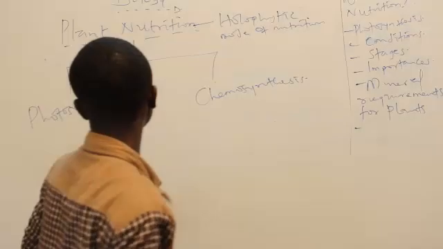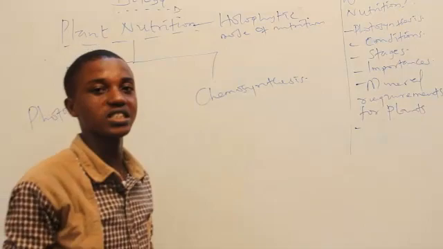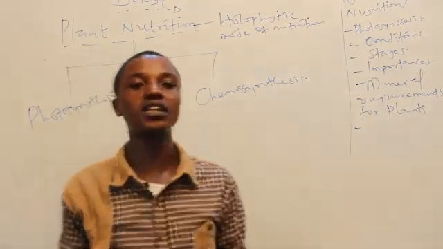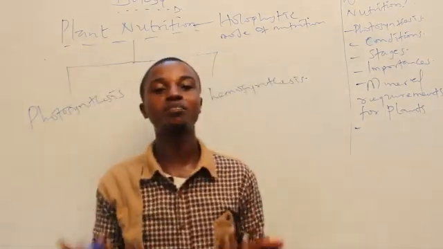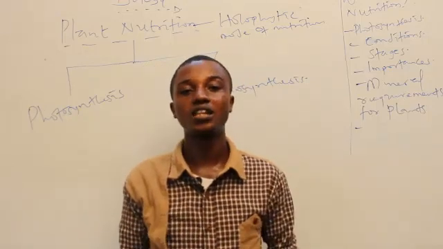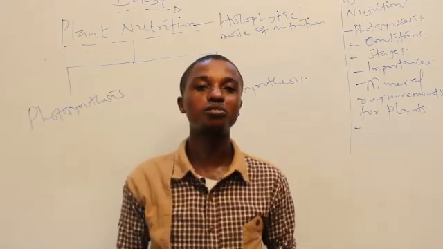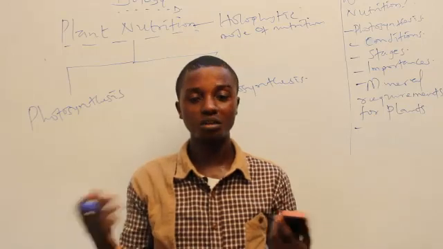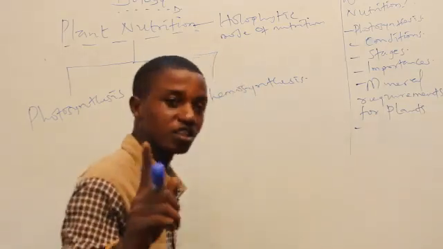So welcome back. Now photosynthesis. What is photosynthesis? Photosynthesis basically is the process by which the greenish part of plants manufacture their food in the presence of sunlight, mineral salts, chlorophyll, and some other factors which I will list out. But there's something you need to understand here.